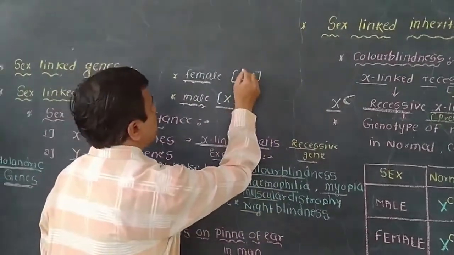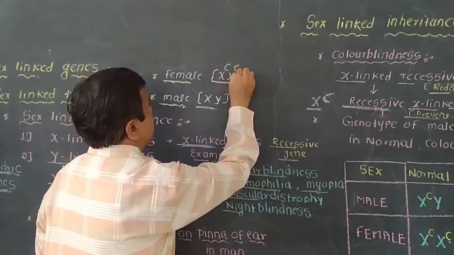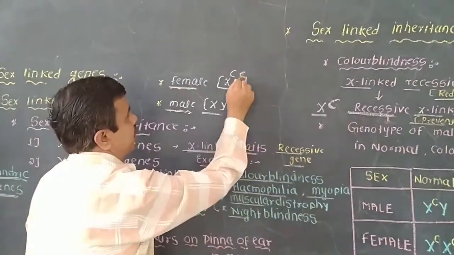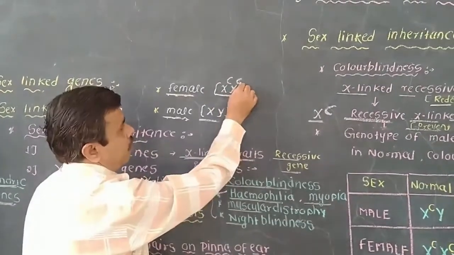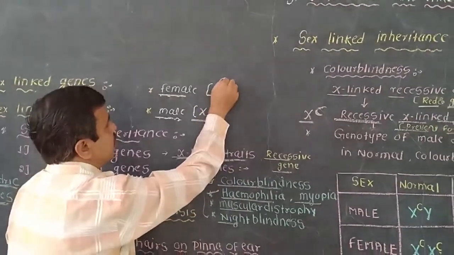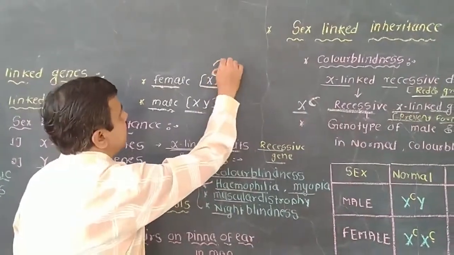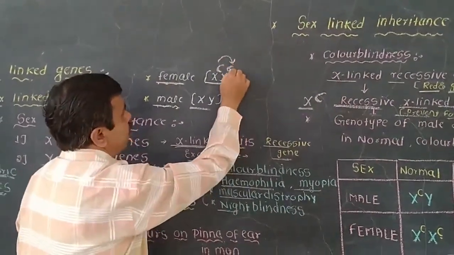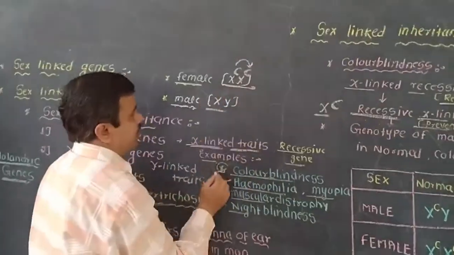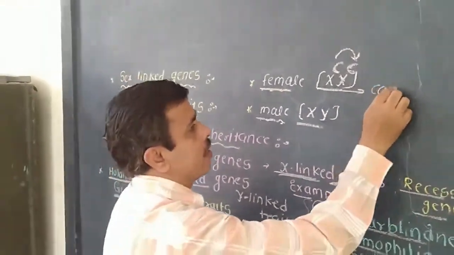So here, suppose in the case of a female, there will be a small c and a capital C. The gene for color blindness is present on one X chromosome, but on the other X chromosome there is the capital C, meaning the dominant gene is present. This dominant gene suppresses the effect of the small c. So this female is not color blind, she is a carrier.